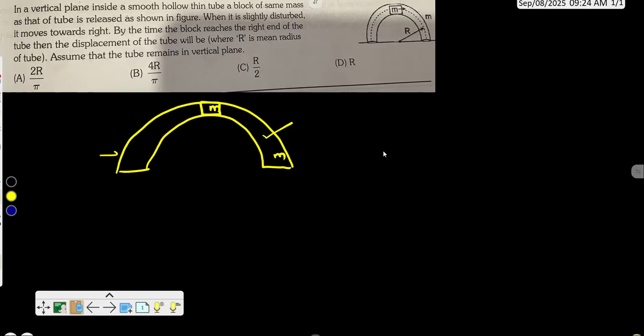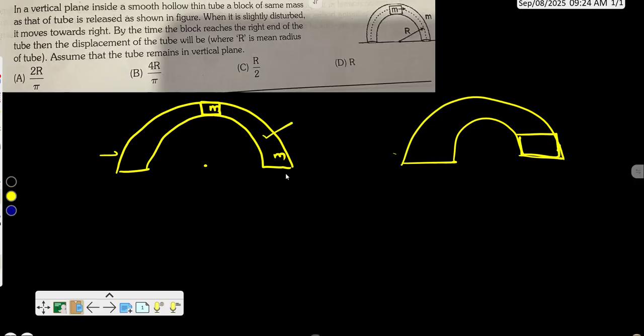This tube will move from here to here. The tube has moved from here to here. At the same time, the block also came down to this position. So let us take the movement to be some x. The tube has moved some x. In that same time, block M also moved x distance. At the same time, it also moves an extra r distance.